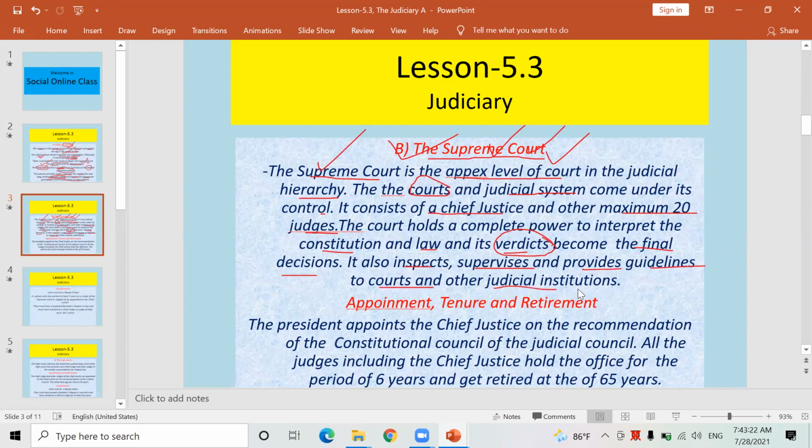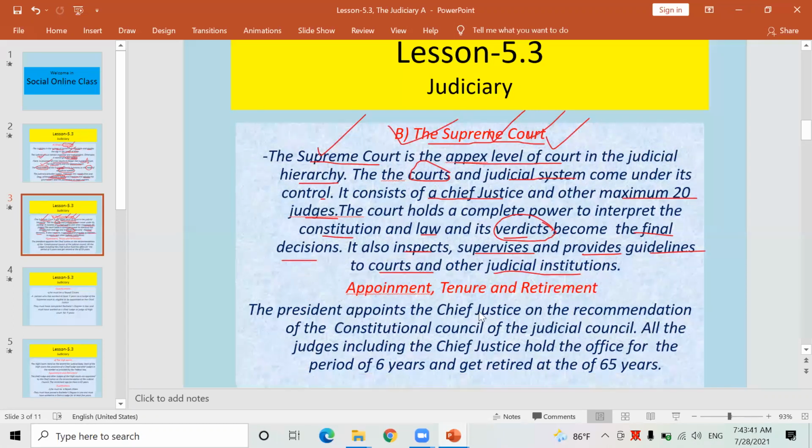and different judicial institutions. हाम्रो नगरपालिकाहरूमा नि न्यायिक समितिहरू छ हैन, गाउँपालिकाहरूमा नि न्यायिक समिति छ. It is known as a judicial committee. Even those have to work under the guidelines provided by this Supreme Court, not only those 7 high courts and 77 district courts. Look here, regarding the appointment, tenure, and retirement of the different judges of the Supreme Court, what sort of provision has been made in the present constitution of Nepal.